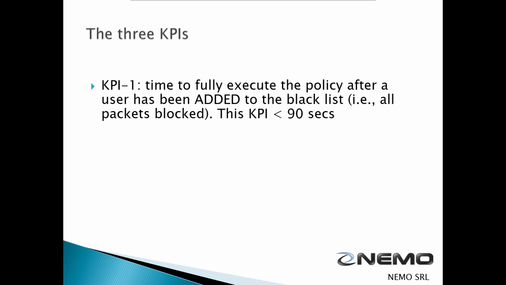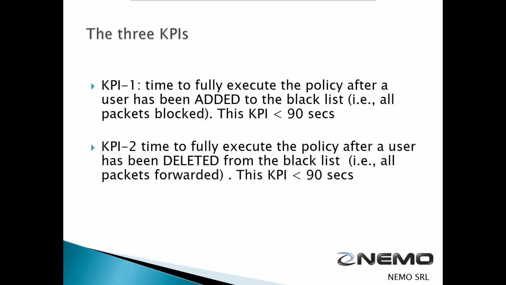The KPI 1 will measure the time to fully execute the policy after a user has been added to the blacklist. That is, all packets will be blocked. This KPI must be less than 90 seconds to be achieved. The second KPI is similar to the first KPI, but this time we have to delete a customer from the blacklist. Again, the measured time must be less than 90 seconds to achieve the KPI.